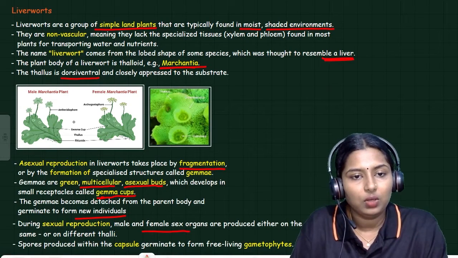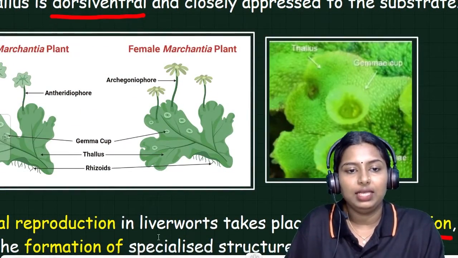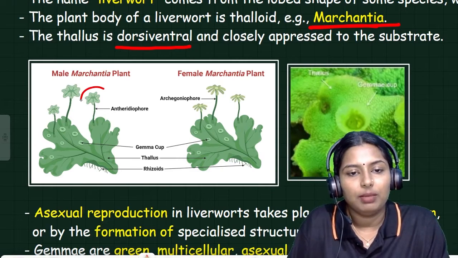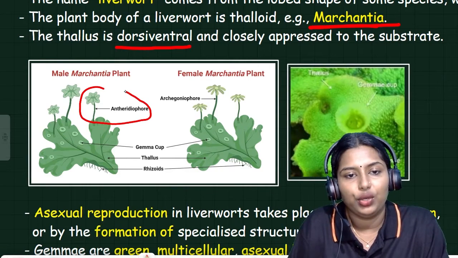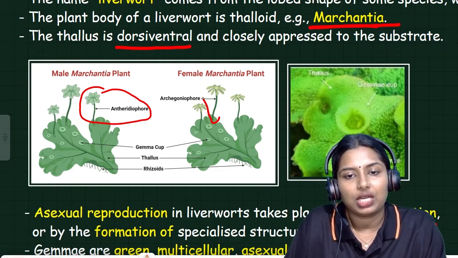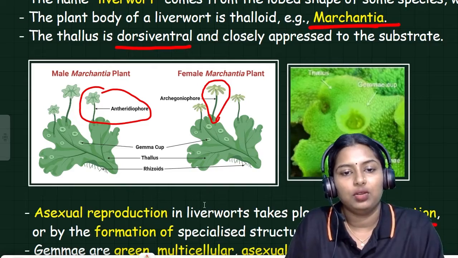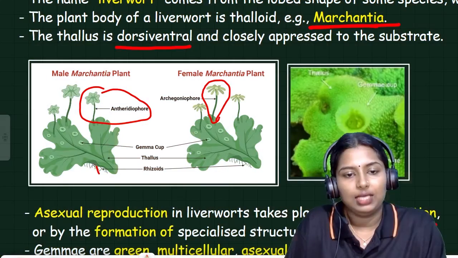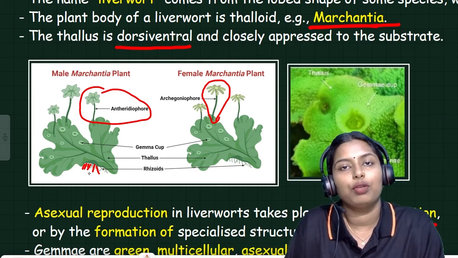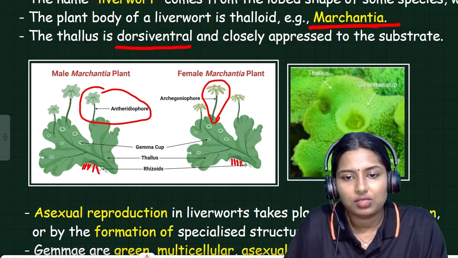Here also you can see the male part. This is the male structure, the antheridiophore, and this is the female sex organ, the archegoniophore. These are the rhizoids present, the structures which are present instead of roots, in the liverworts.